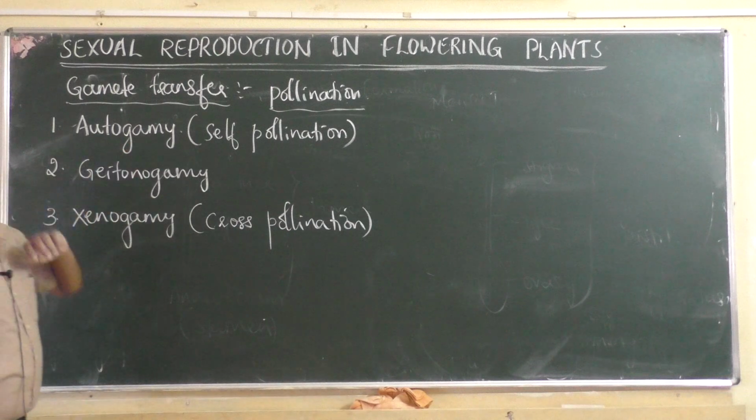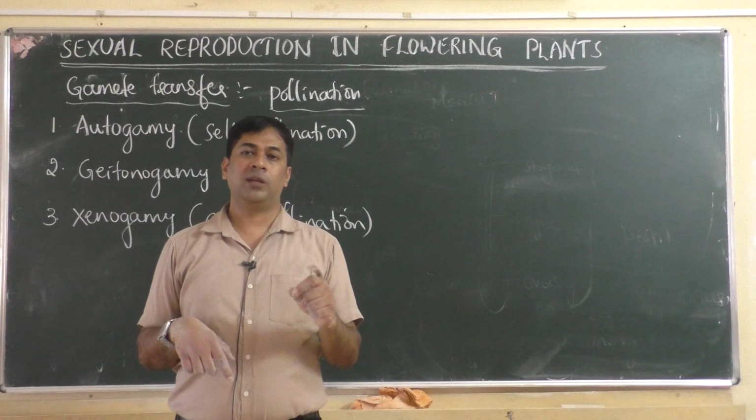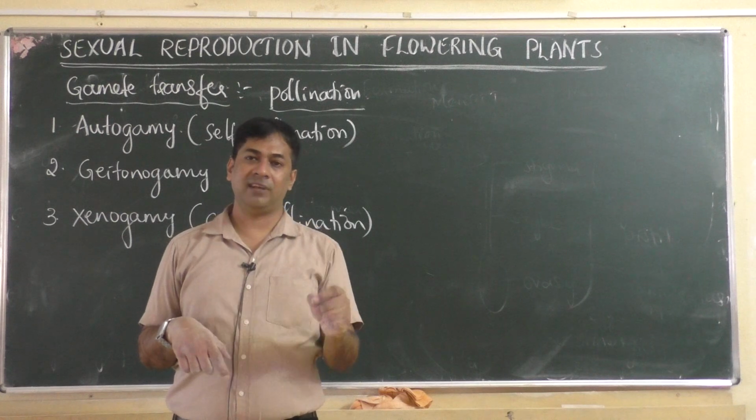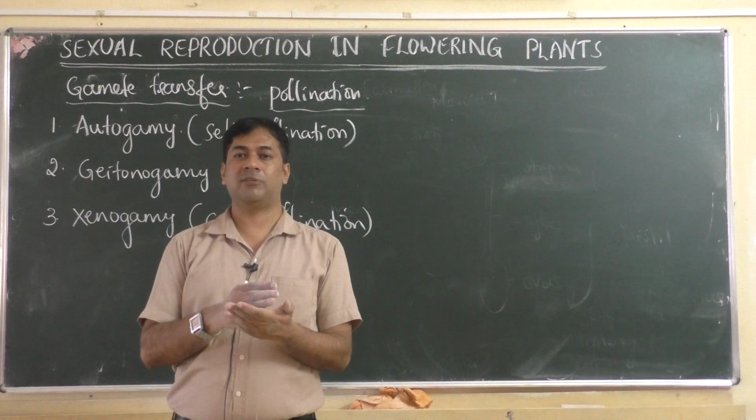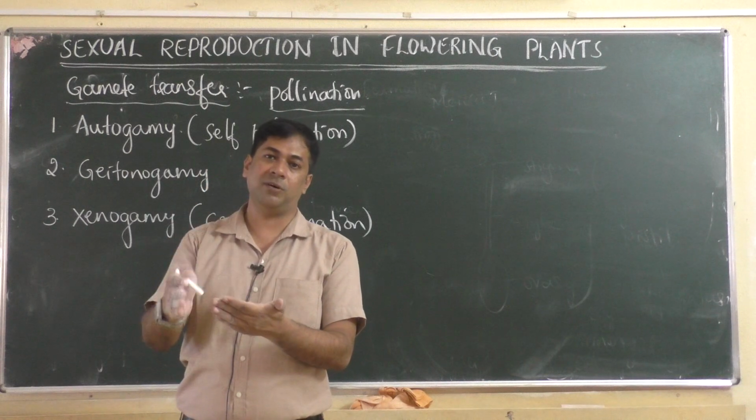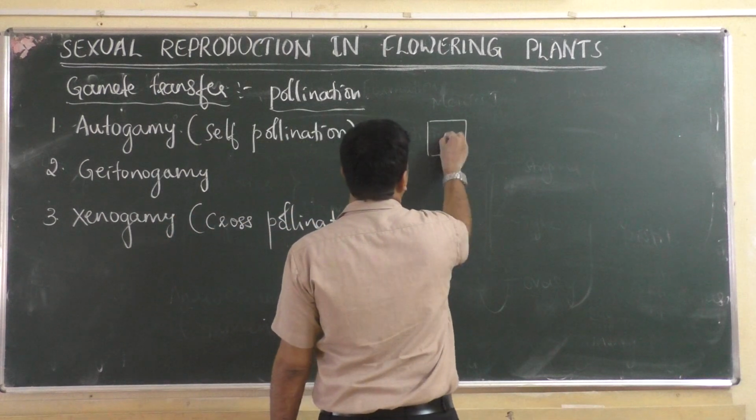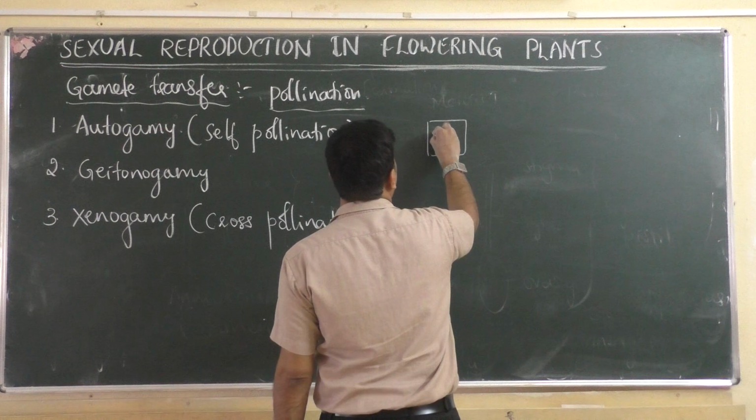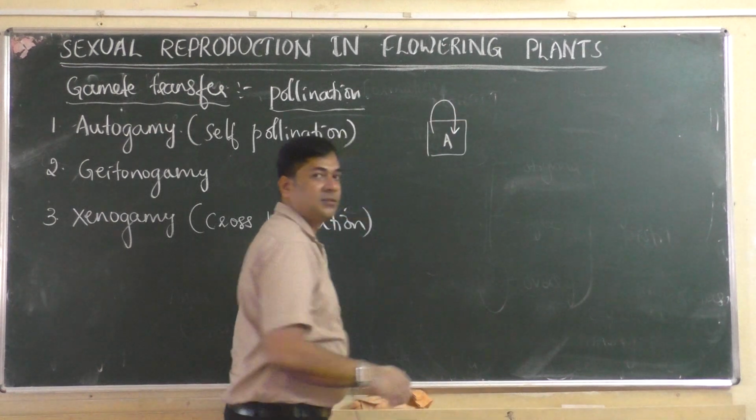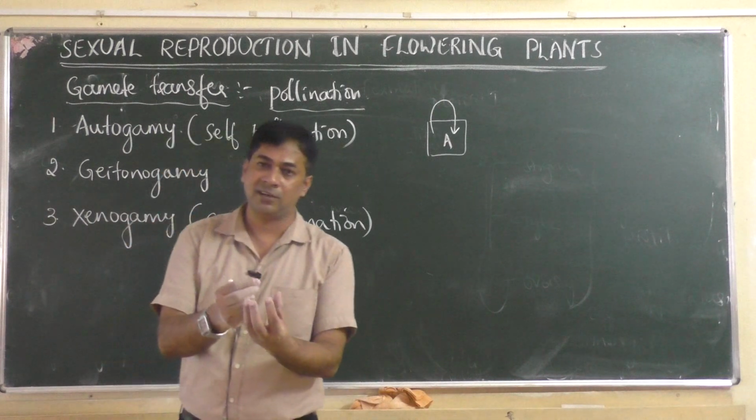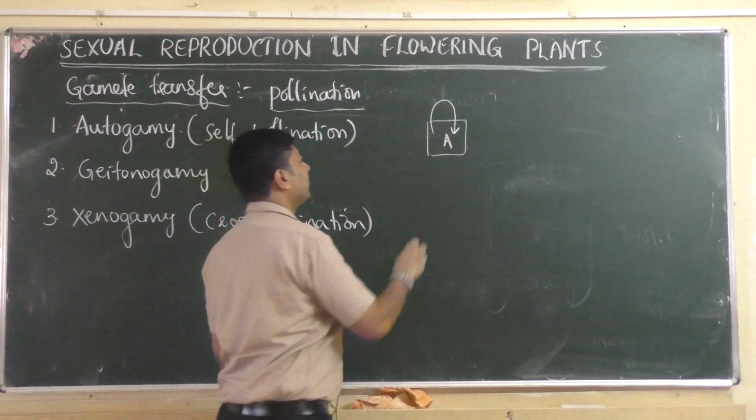What is autogamy? Auto means self. Self-pollination means pollen grains of a flower fall on the stigma of the same flower. So it is the transfer of pollen grains from a flower to the stigma of the same flower. Suppose this is flower A, where pollen grains of flower A fall on the stigma of flower A only. Then it is self-pollination.